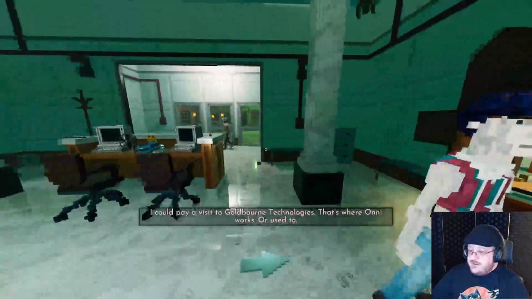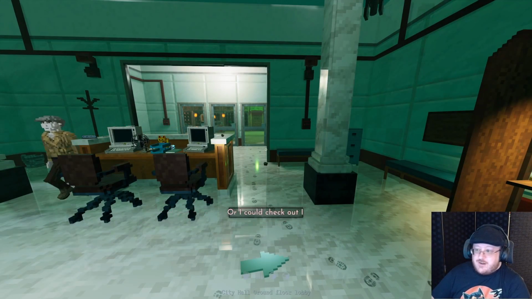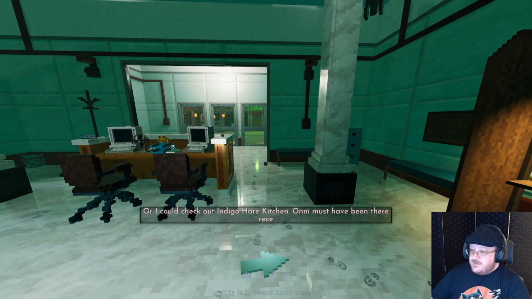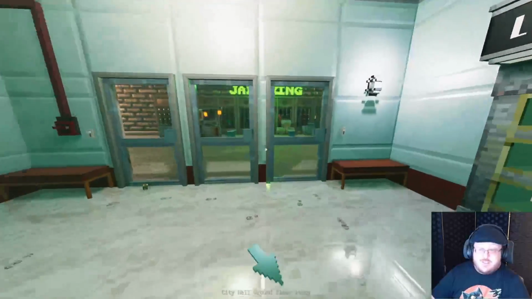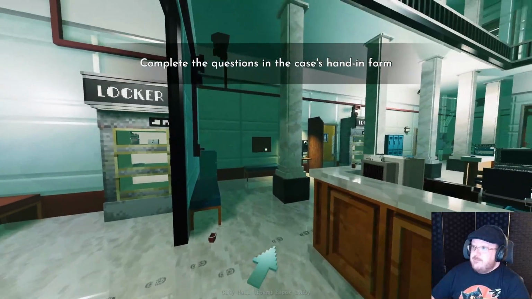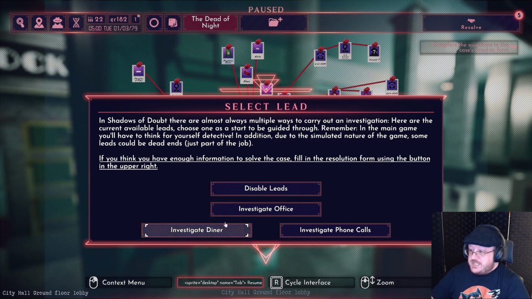Oh, hey. Yep, he's telling us we could go to where Oni used to work to try to find clues. Or we know he was at the Indigo Hair Kitchen. These are a couple of the leads we've got. Yeah, it's telling us that's how we finish that. So, the two leads that it just told us about are where he works and the diner he went to.